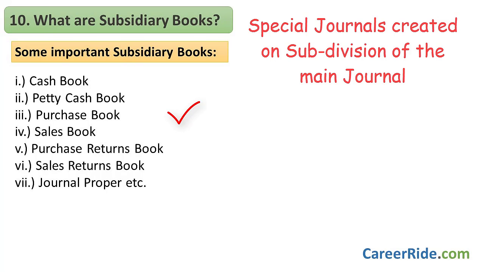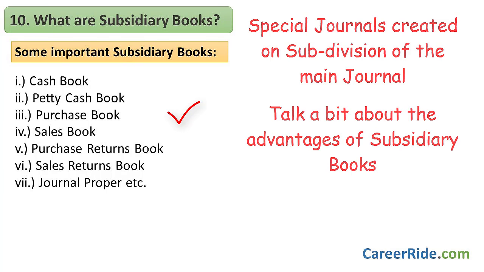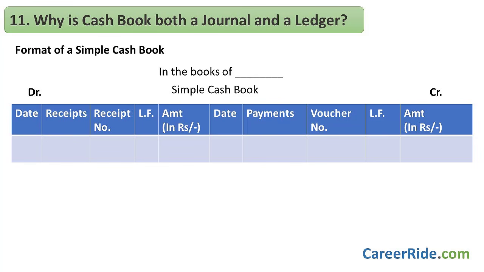Now, go on to talk a bit about the advantage of having these books in place. So, you can say these books let the business save time and make the operations more economic by having specialized teams and taking up related work at one time. They also provide for better internal checks and quick references whenever needed. Okay, now question number 11 is a little tricky.